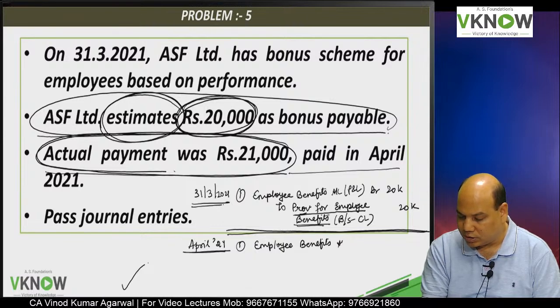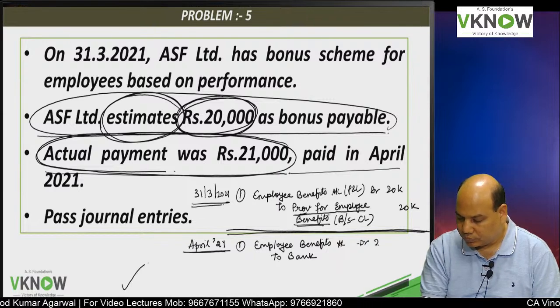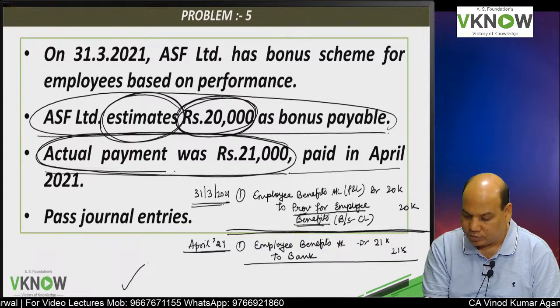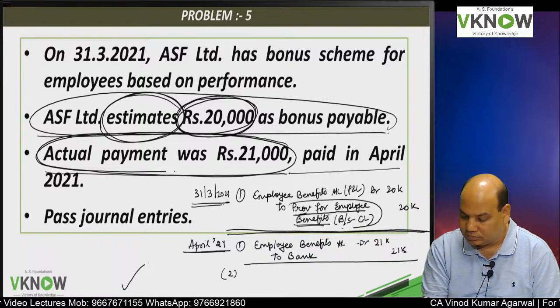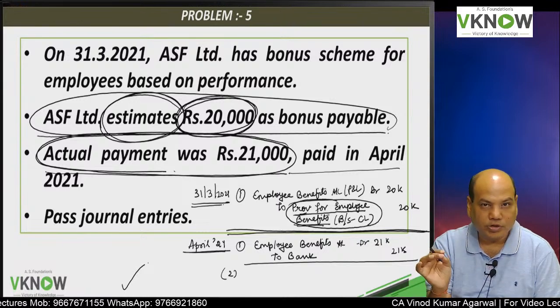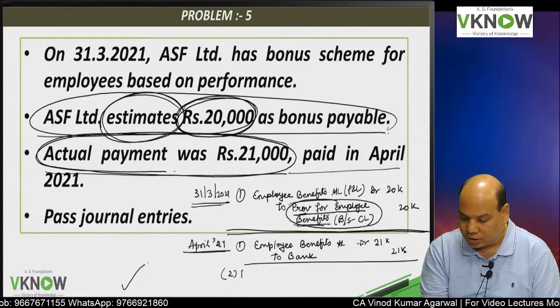Employee benefits account debit to bank 21,000, and the provision which we had made in the last year will be reversed. So the entry now will be